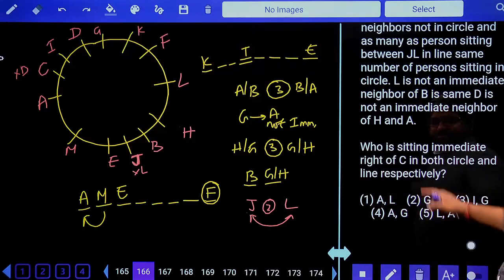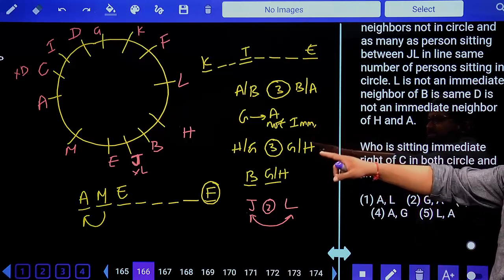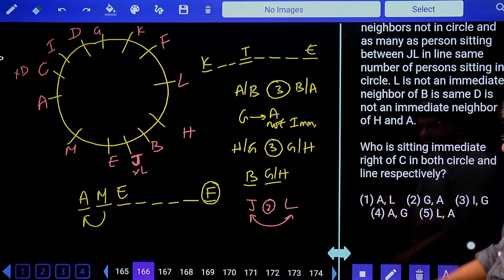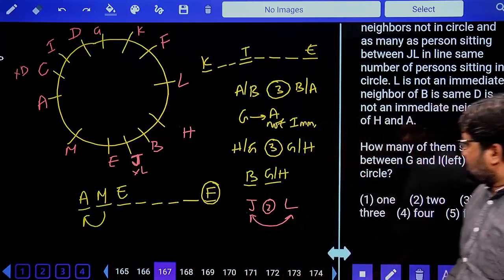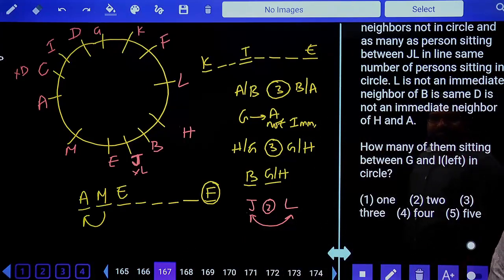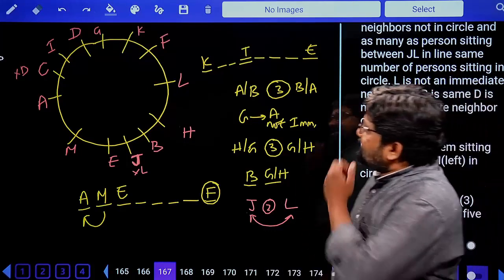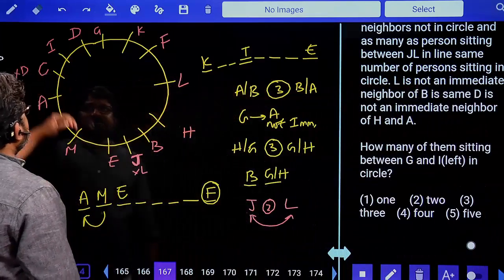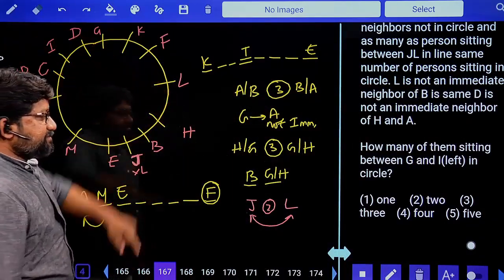Immediate right of C. Immediate right of C is A. So what comes first? A comes first. First option done. Next, how many of them are sitting between G and I, to the left in circle? Left of I. So this is I. Left of I, this is only one person.